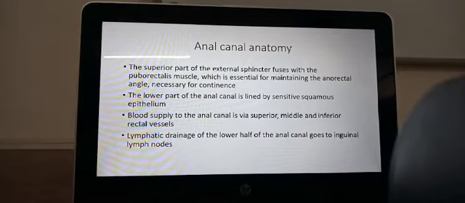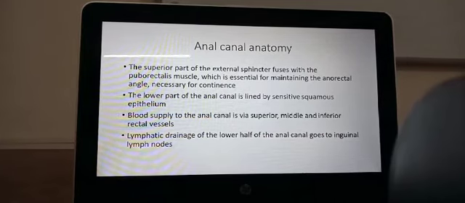controlled there. The lower part of the anal canal is lined by sensitive squamous epithelium. It can sample and find out whether it is gas or whether it is liquid or whether it is solid. The stools are solid or whatever, and if it is gas, it can allow the sphincter to relax and let the gas out at times which are not necessarily where you want to pass stools.